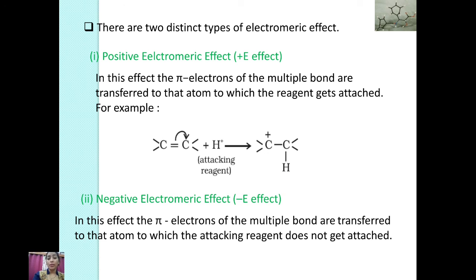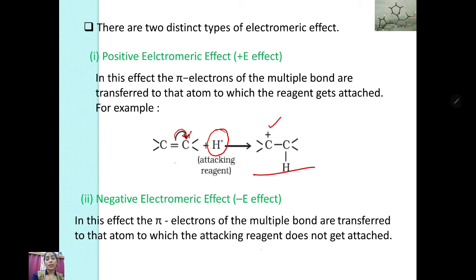It's again of two types. One is the positive electromagnetic effect. Second is the negative electromagnetic effect. In positive electromagnetic effect, the pi electrons of the multiple bond are transferred to the atom to which the reagent gets attached. Suppose some positive reagent is there, so this pi bond will break, an electron will come to the carbon, and this carbon creates the cation, and such radicals are formed.